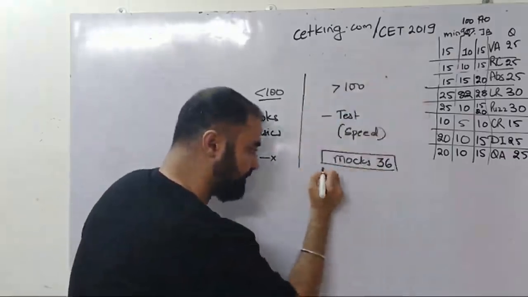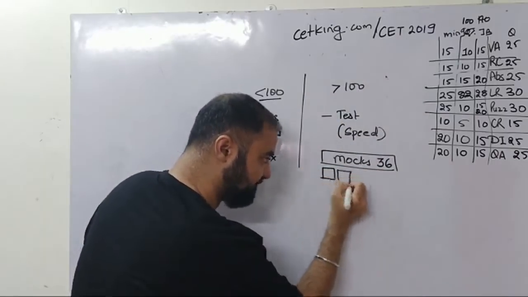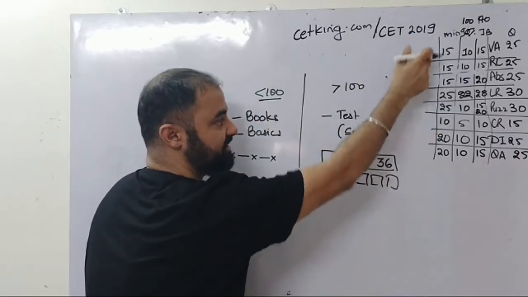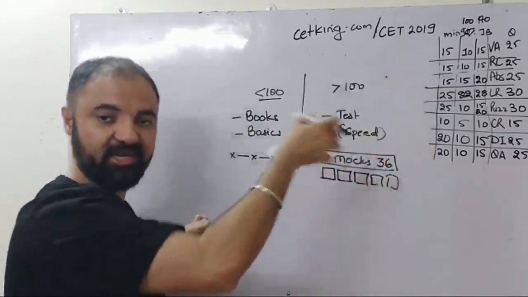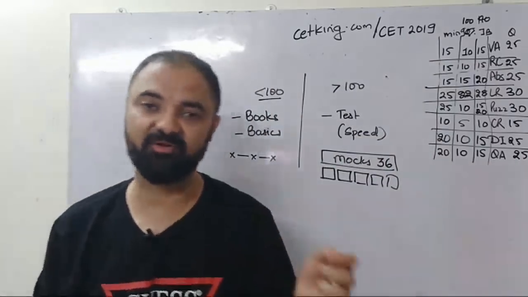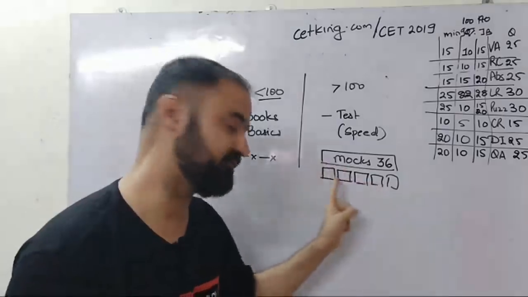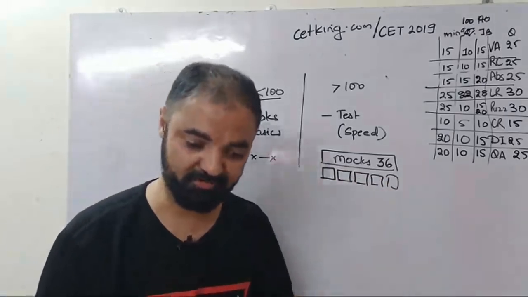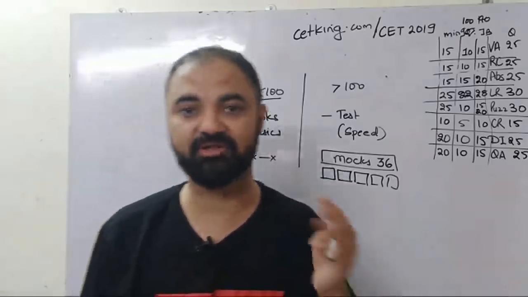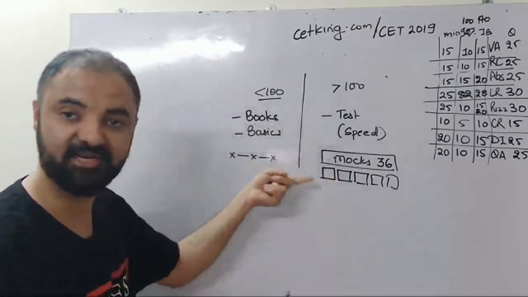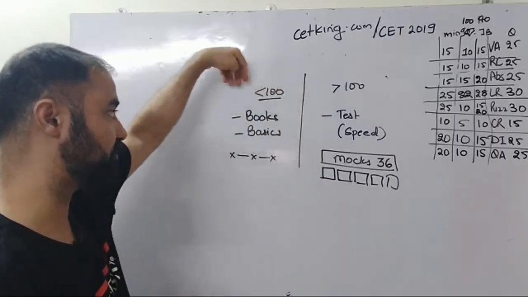So give mocks, and along with that give as many sectional tests as possible. Sectional test means this breakup. There are 8 parts. For each of them there are 5 paper based tests and 5 online tests. So there are 10 tests available on each of them in your login ID. I want you to give as many section tests as possible. Fewer mocks is fine. The problem is that since childhood we think to give tests, give more mocks. We ignore this thing. Giving section tests is equally important, especially for the people who are scoring less than 100.